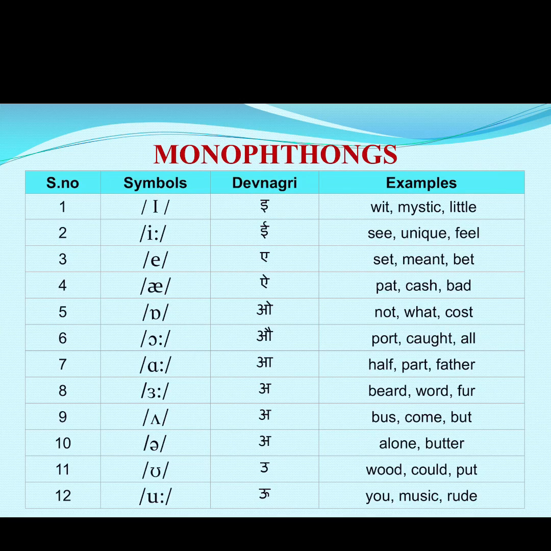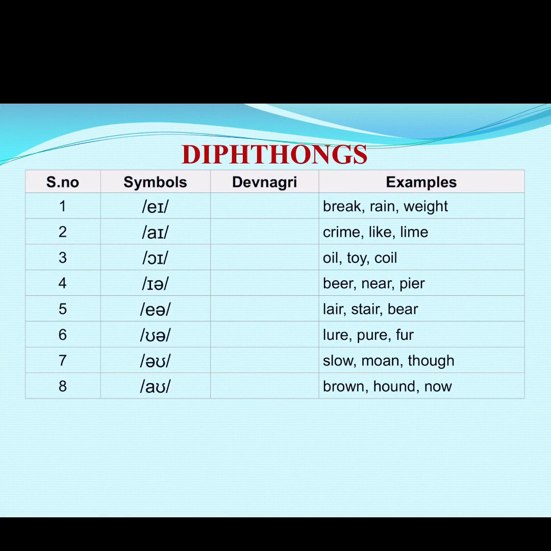Number 11, the symbol is pronounced as u. For example, would, could, put. And number 12, it is oo sound. For example, you, music, rude. So these were the 12 monophthongs.